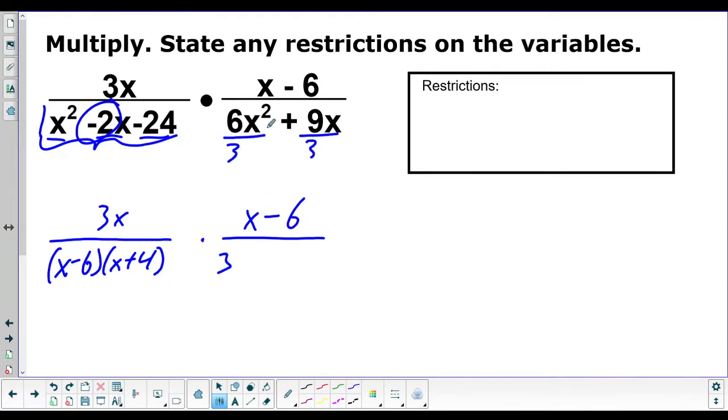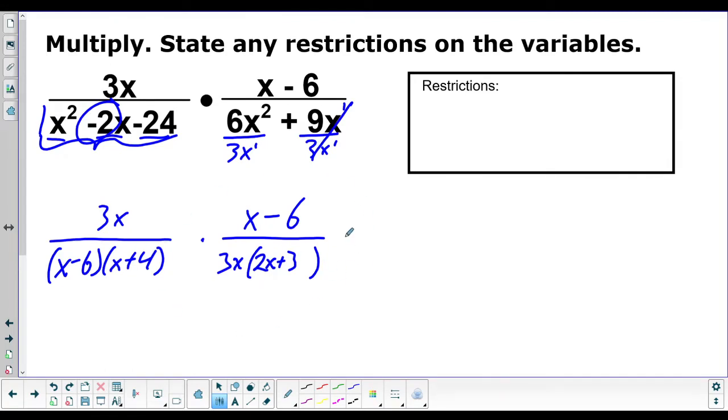And then these both have an x, and we have to take out the lowest power. So we'll take out x to the first, x to the first. So we're going to take out a 3x from this. 3 goes into 6 2 times. We had 2 x's. We took 1 out, so there will be 1 left. 3 goes into 9 3 times. And we had 1 x, but we took it out, so the x's cancel. So this is now factored.